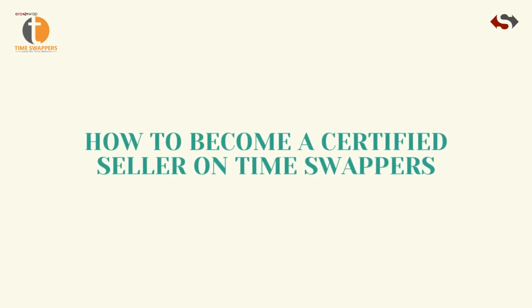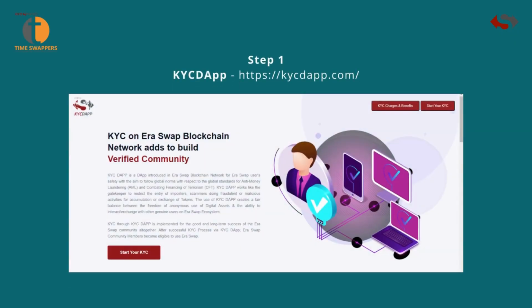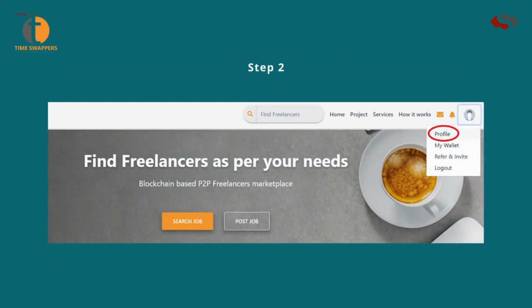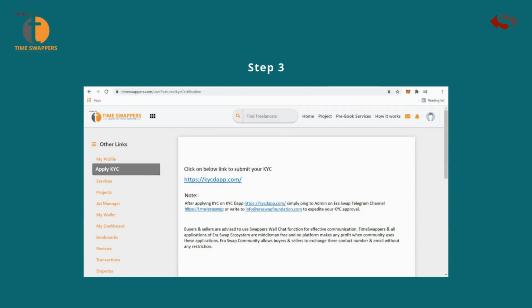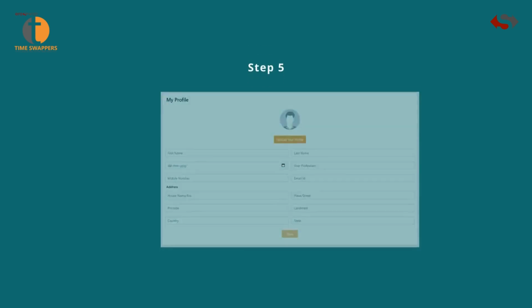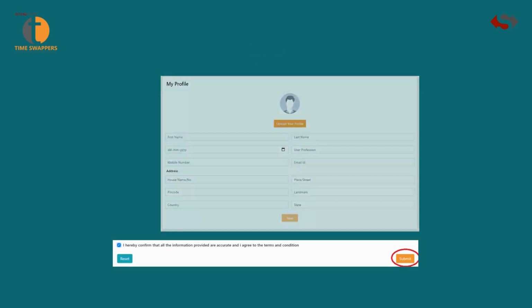How to become a certified seller on TimeSwappers. Step 1. First complete your KYC process on KYC DApp. Step 2. Click on Profile under Profile icon. Step 3. Click on Become a Certified Seller. Step 4. Make sure you have 525 ES in your wallet to complete the certification process. Step 5. Fill all the mandatory details and click on Submit.